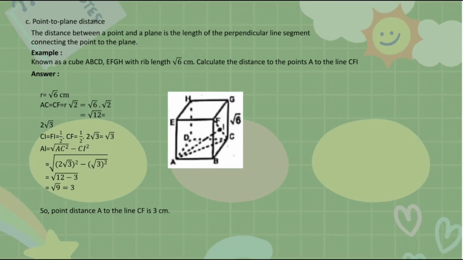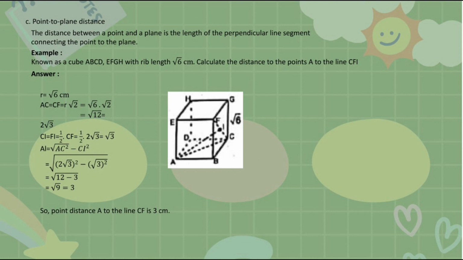Part 3. Point to plane distance. The distance between a point and a plane is the length of the perpendicular line segment connecting the point to the plane. Example: given a cube ABCD.EFGH with rib length square root 6 cm. Calculate the distance from point A to the line CFI. Answer: r equals square root 6 cm.